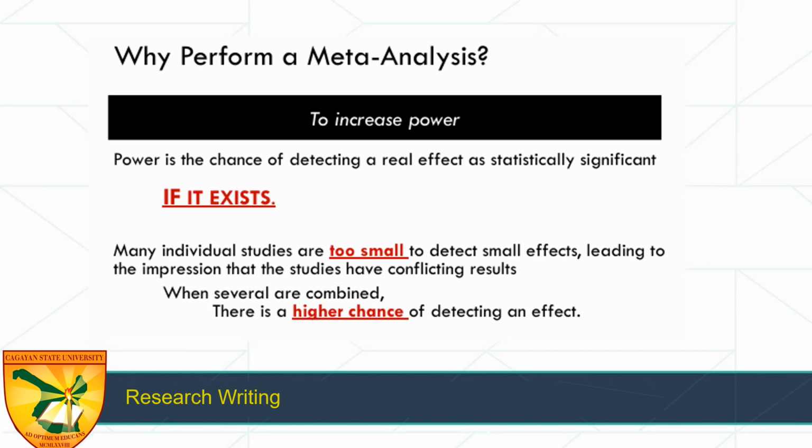So why do we perform a meta-analysis? First, to increase power. So power is the chance of detecting a real effect as statistically significant. We are not just concluding.